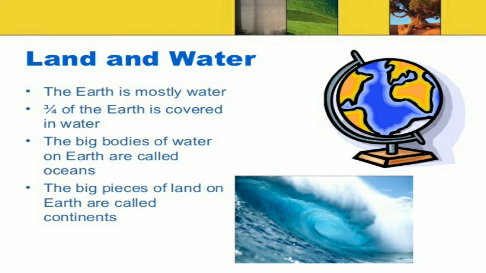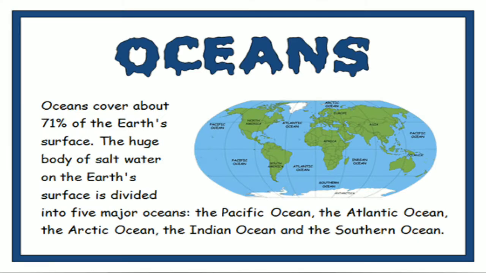Now in the next slide we are going to learn about the oceans. What is an ocean? Here we can find the blue color. Earth is blue in color, and these are the oceans. Oceans cover about 71% of the earth's surface.